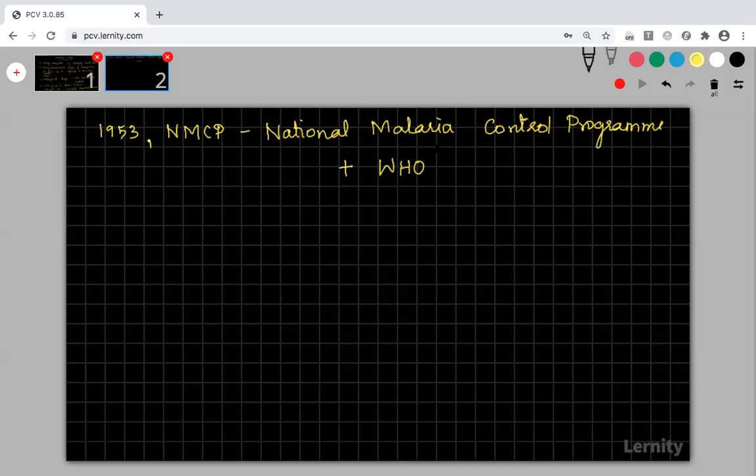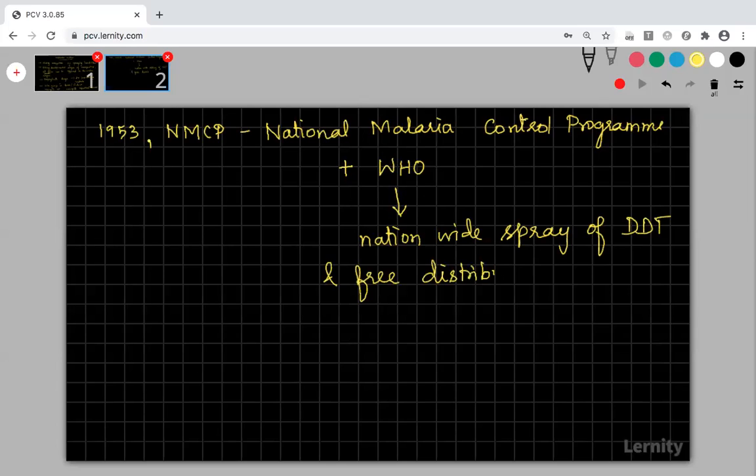They appointed district officers to control this malaria. At the same time, there was a nationwide spray of DDT. DDT is a very good insecticide for controlling malaria. Nationwide spray of DDT, and also they distributed anti-malarial drugs for free. Free distribution of anti-malarial drugs.